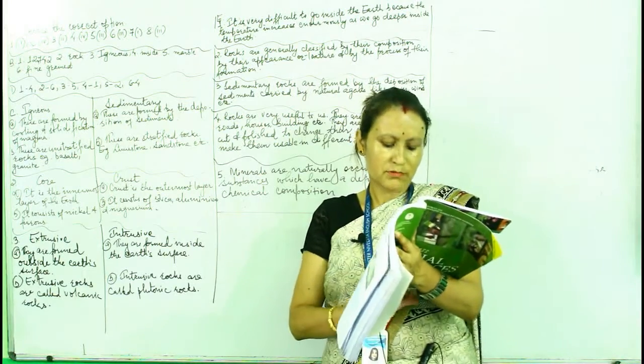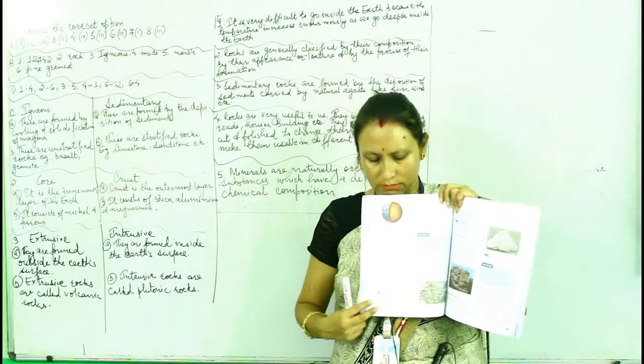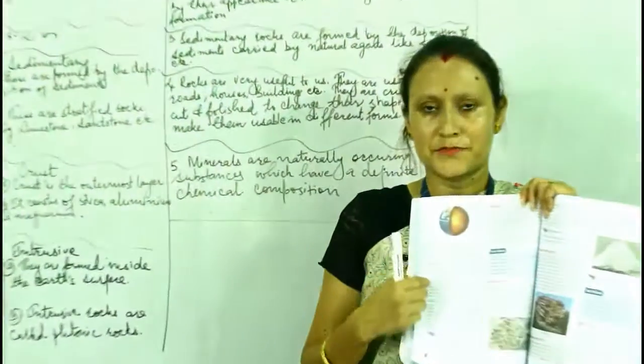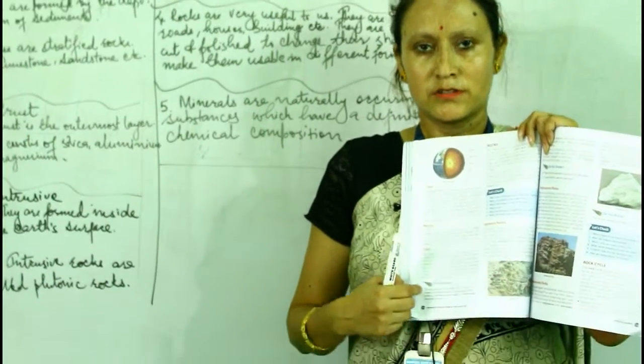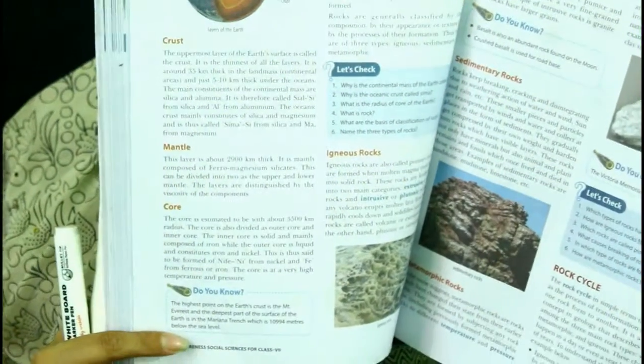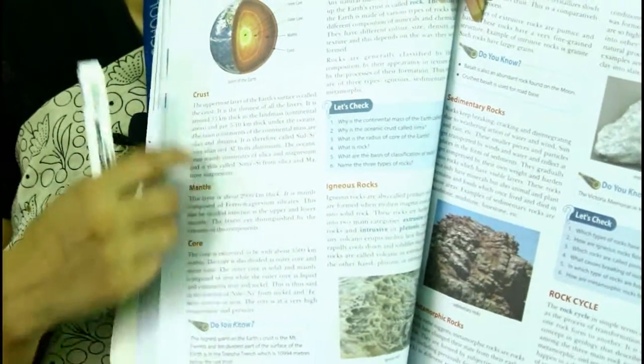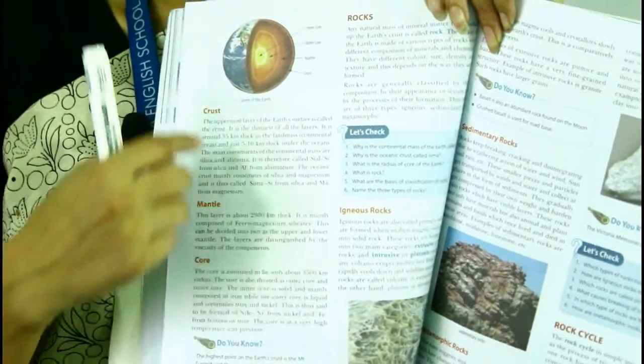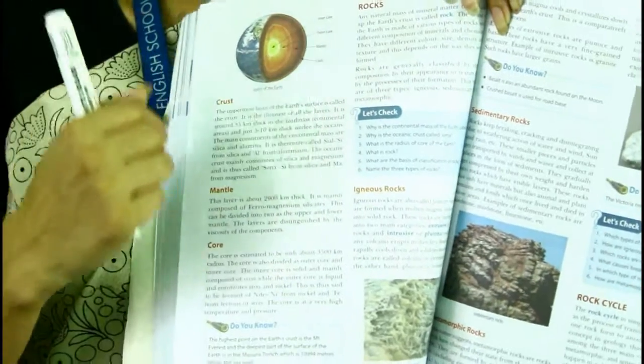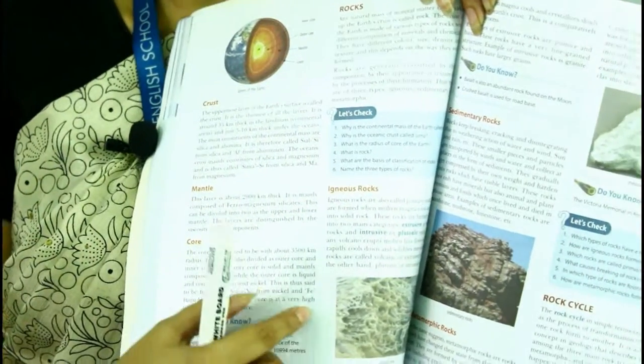So open your page number 114. You can write from here. These 3 layers you can write from here. The structure of the earth consists of these 3 layers. So write the answer to question number 1 from here to here.